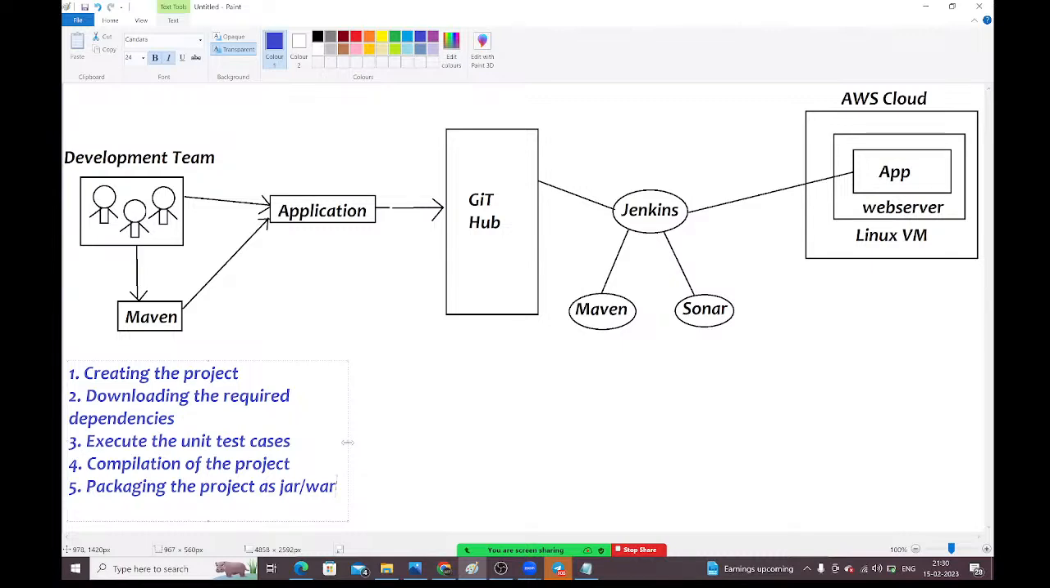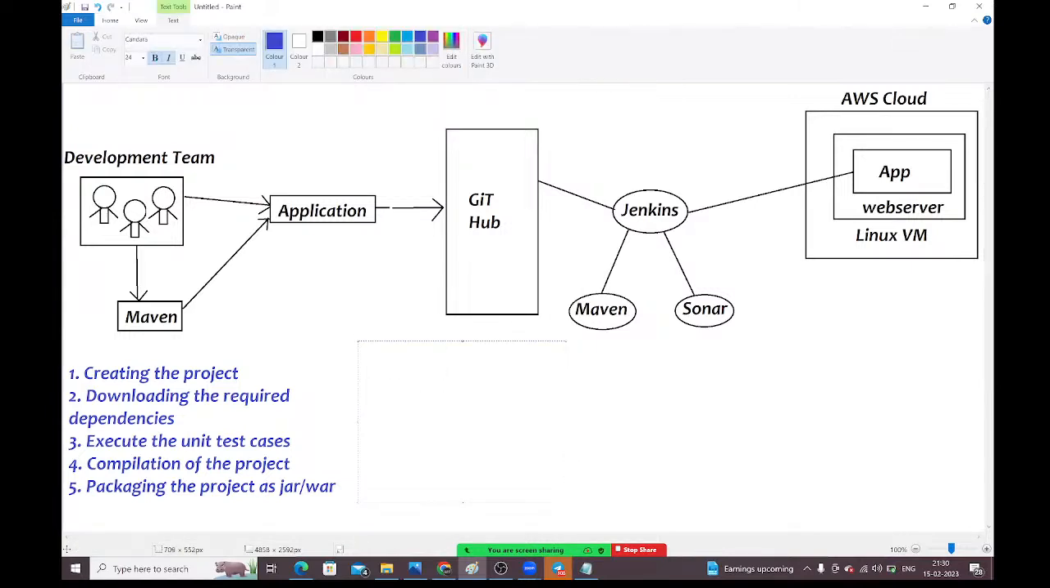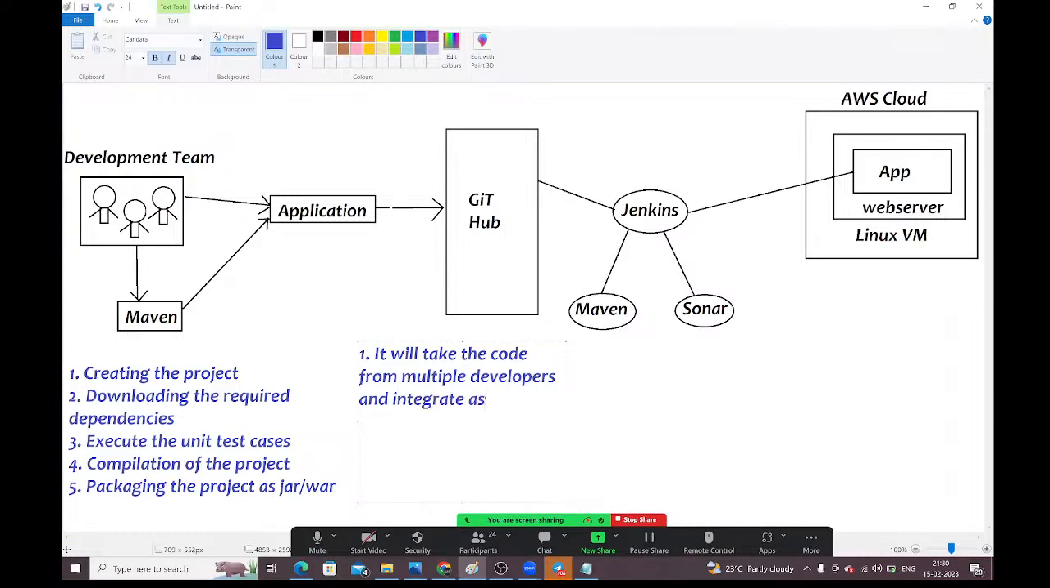Right. So next, guys, again GitHub. It will take the code from multiple developers. What is this GitHub? What will GitHub do here, guys? Here we have the GitHub. What will GitHub do? It will take the code from multiple developers, and it will integrate it as a single project.